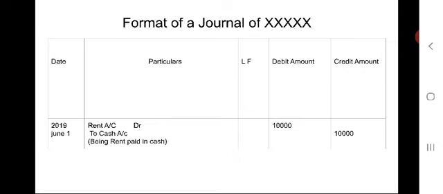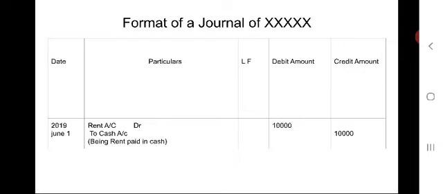As it is a day book, transactions will be recorded day wise: June 1st, June 2nd, June 3rd, June 4th, June 5th, June 6th, and so on. So the year, month and day of the date should be written. This is how to write the date in the date column of the journal.